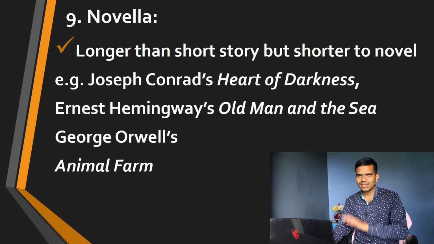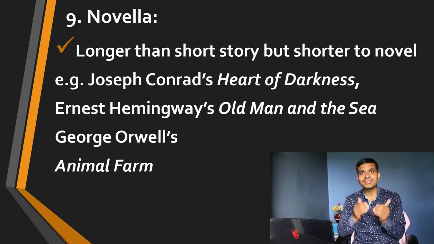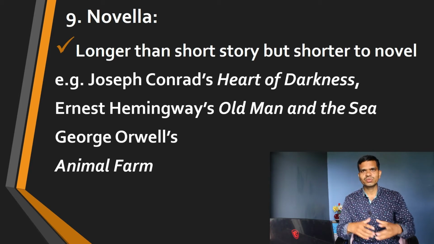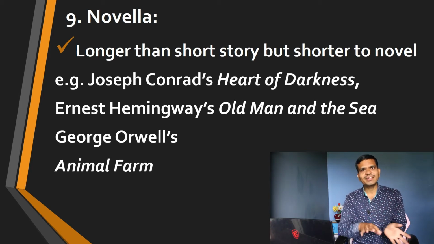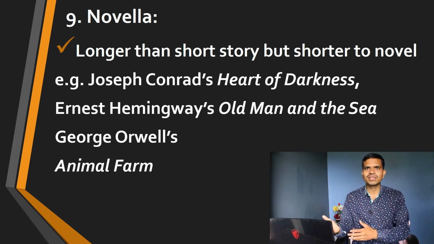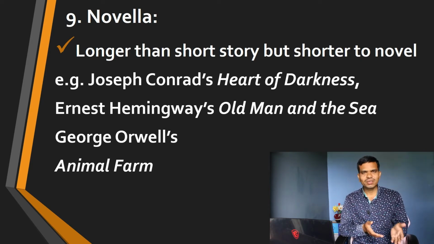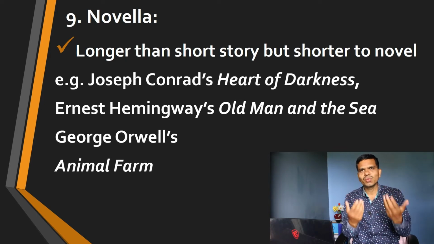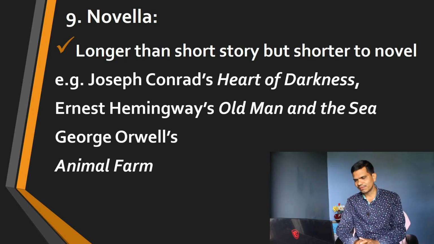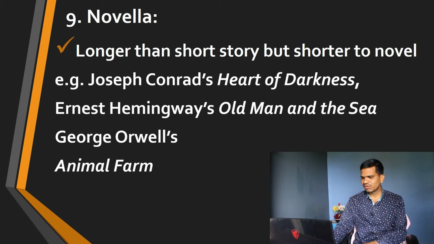And we have examples. There are many novellas. The trend of novellas nowadays has become very famous because people don't have time and authors write according to the taste of people. They write novellas instead of full length novels. If you look at War and Peace, it is more than 1000 pages. But here you find only 100 or 150 pages in a novella. We have famous examples: Joseph Conrad's Heart of Darkness, Ernest Hemingway's The Old Man and the Sea, George Orwell's Animal Farm. These are very famous examples.